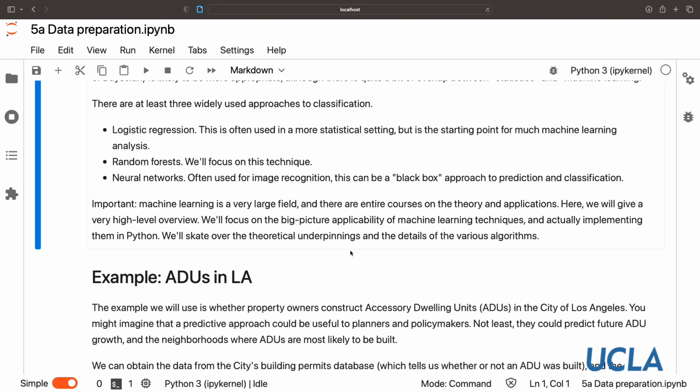This module and the next will focus on random forests, which are one of the most powerful and commonly used machine learning predictive classification techniques. And then we'll also touch on neural networks, which are often used for image recognition, but can also be used for these types of classification problems.